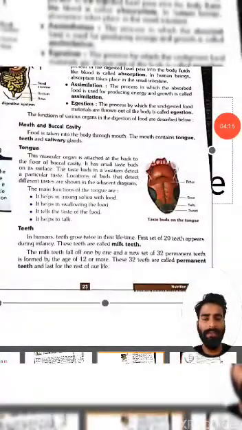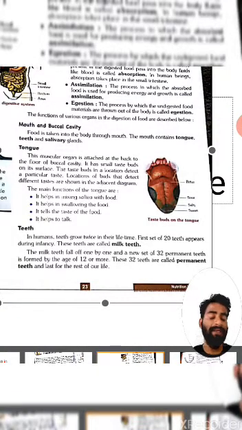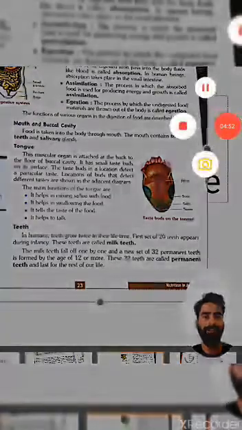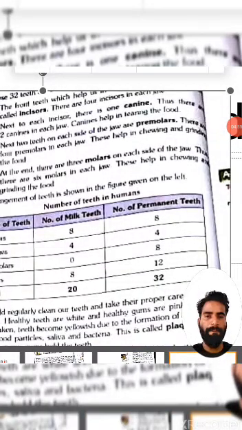After that, the main part of our mouth is the teeth. In humans, teeth grow twice in their life. First 20 teeth appear during infancy. These are called milk teeth. After that, the milk teeth fall off one by one, and a new set of 32 permanent teeth is formed by the age of 12. That means by the age of 12 we get 32 teeth. Those teeth are known as permanent teeth, and last for the rest of life.